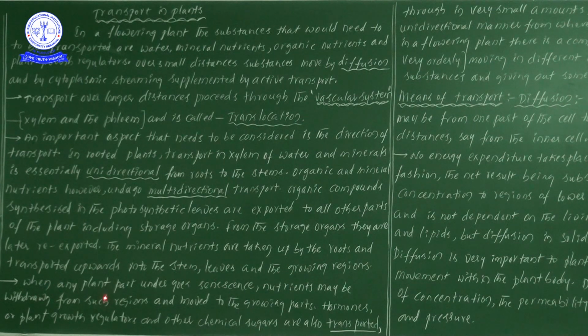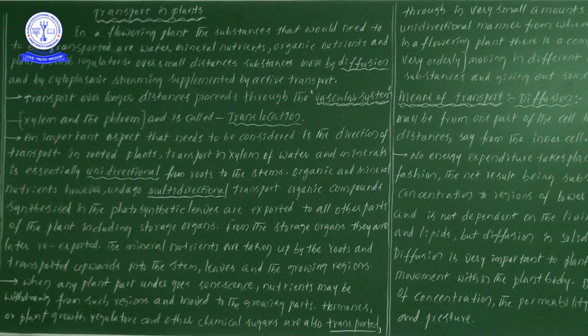Next one, when any plant part undergoes senescence. Senescence means old stage. If any part of the plant becomes old or senescent, don't forget, senescence means old stage. From the plant's point of view, generally leaves will be green in color, but we can recognize the plant is in an old stage when green leaves are converted into yellow. By seeing a yellow leaf we can recognize that particular leaf is undergoing the senescence stage, meaning old stage.